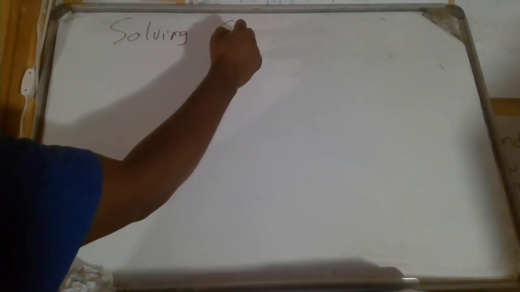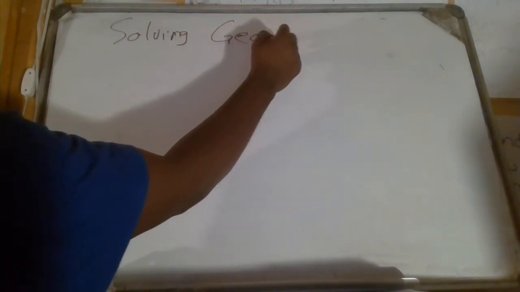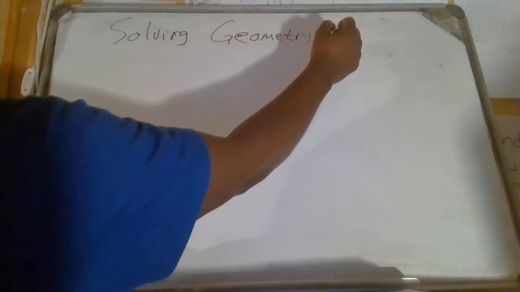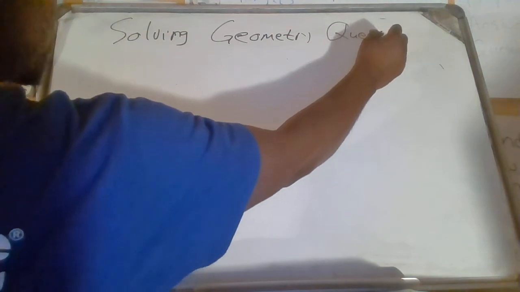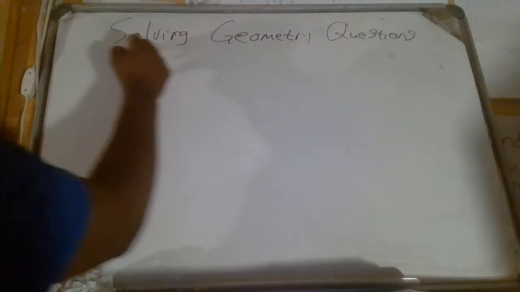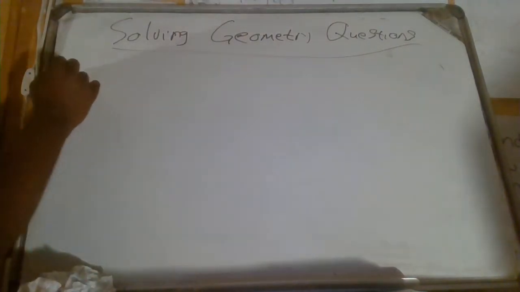Solving geometry questions. Right. So how do you solve geometry questions? Step 1.